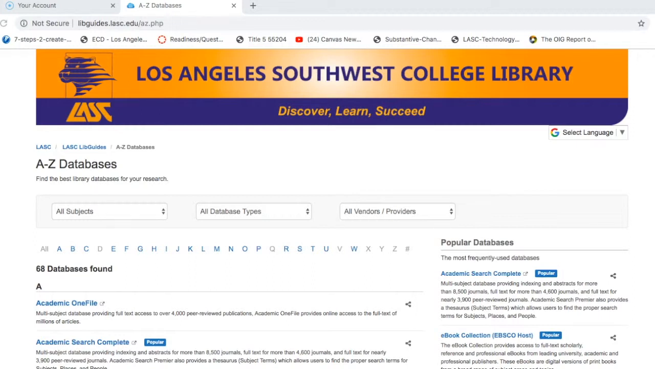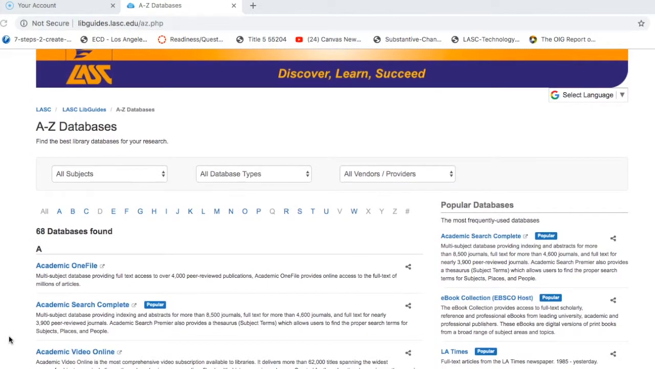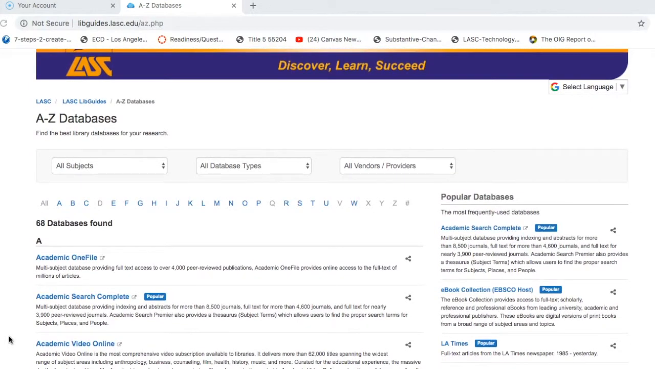So the LASC library pays for students and faculty to have access to these databases so that we can have access to some of the best, most reliable sources when we're doing research. There are lots of different databases, and the databases that you choose to look at are going to depend on the class you're doing it for and what it is that you're searching for. So if you're a nursing student, your instructor is likely going to tell you to use a database that is related to health and nursing.